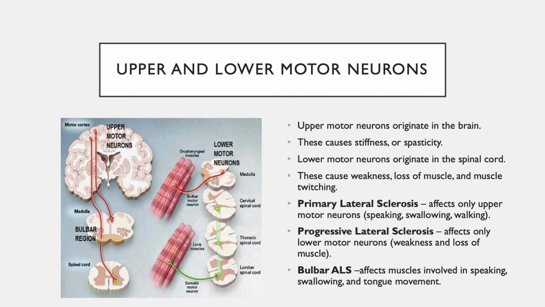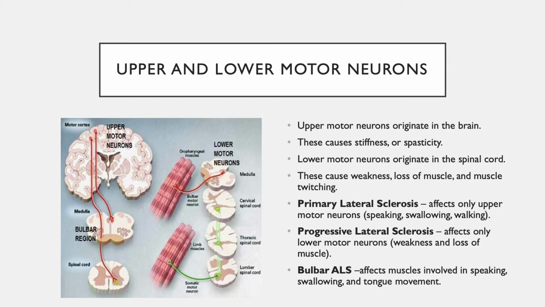So the upper are going to originate in the brain. So you can see those where they start up here in the brain and then they go to the other parts of the body. So here on the right side, you've got those lower motor neurons which originate in the spinal cord. And you can see where those go into those muscles right there.